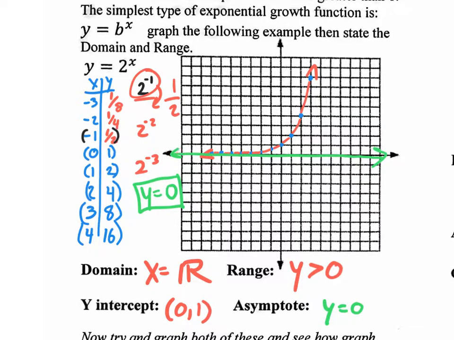It stops right there. It'll never go down here. So where's your graph at on your y's? It's greater than 0. You can't even say, if you put this line right here, greater than or equal to 0, it's going to be wrong because it never actually touches 0. So it's just y has to be greater than 0.